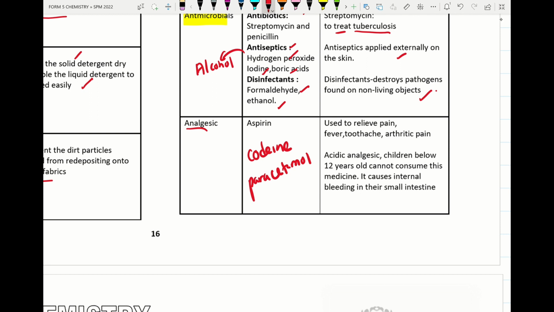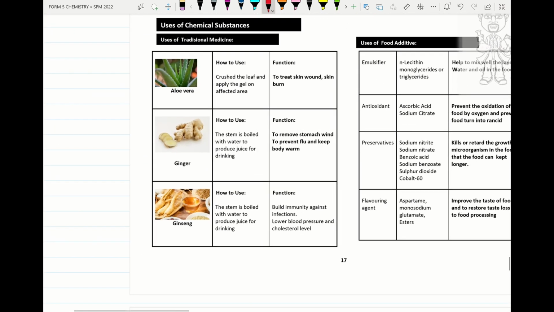Alright, so later I will discuss, but now remember aspirin. Aspirin is known as acidic analgesic. The scientific name of aspirin is acetyl salicylic acid. It's used to treat fever, toothache, arthritis, pain, all that. Alright, so why can children below 12 years old not take aspirin? Because aspirin is acidic analgesic. It can cause internal bleeding in their small intestine. Alright, so we move on to the next part.